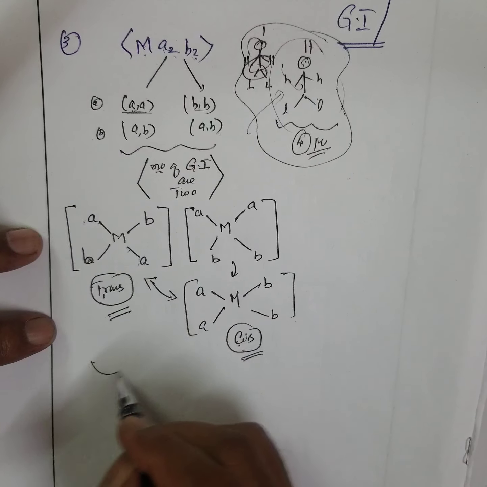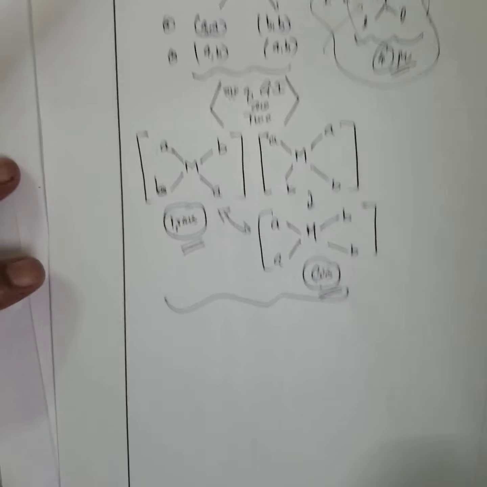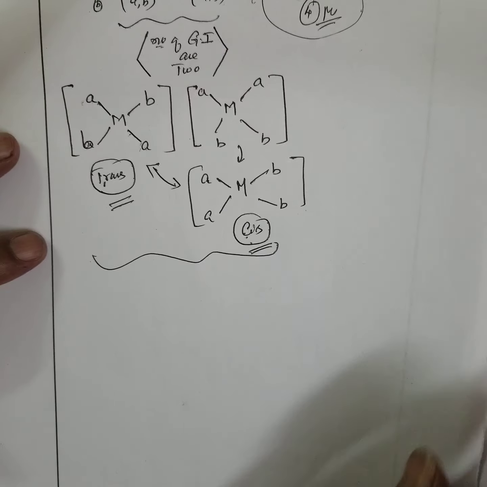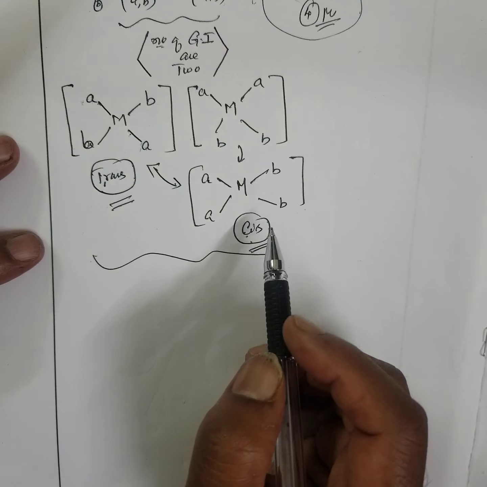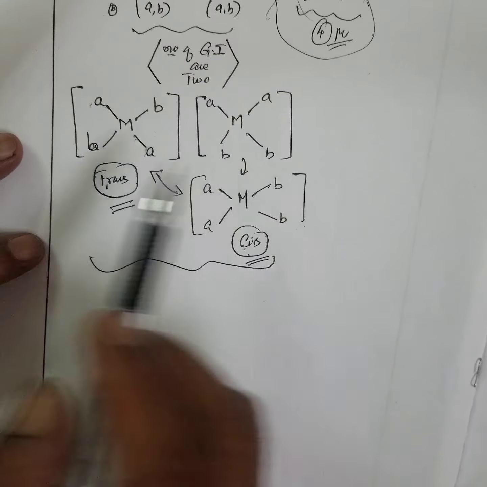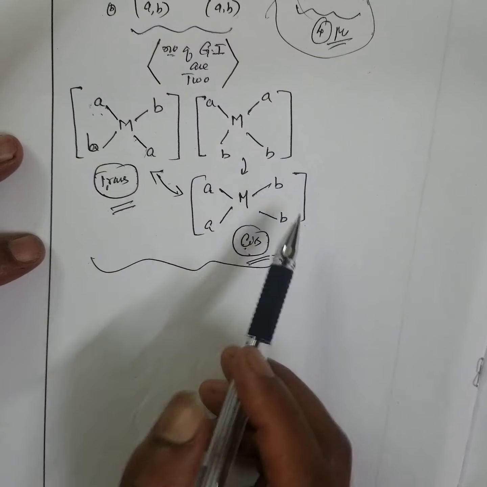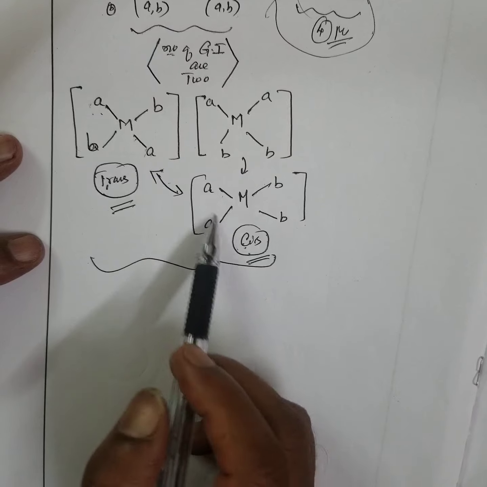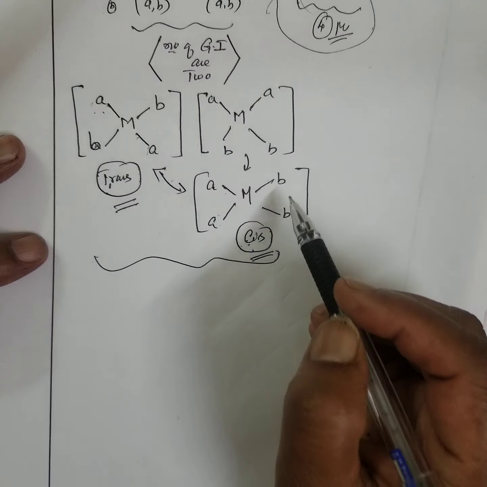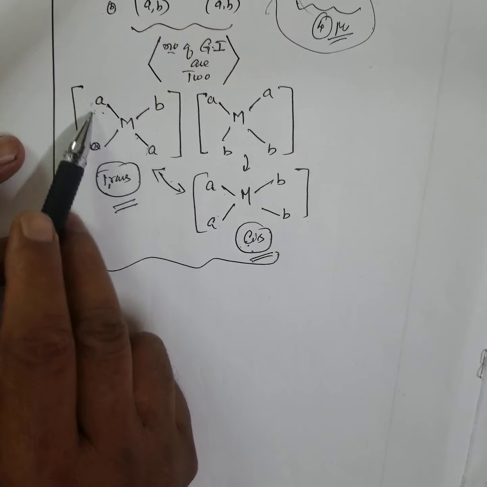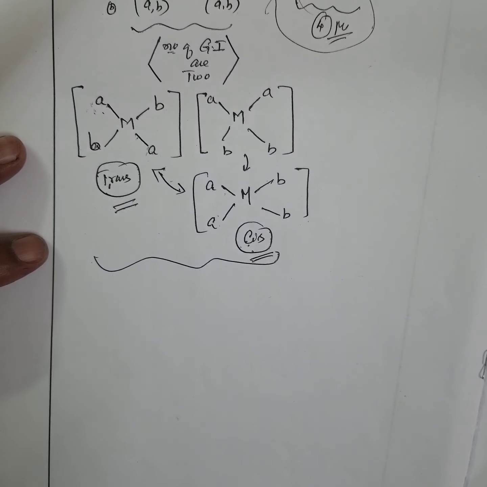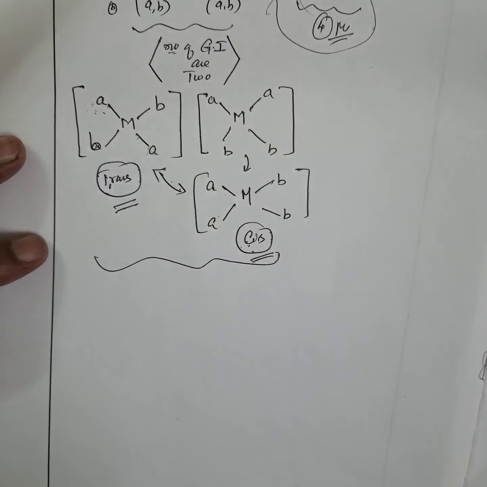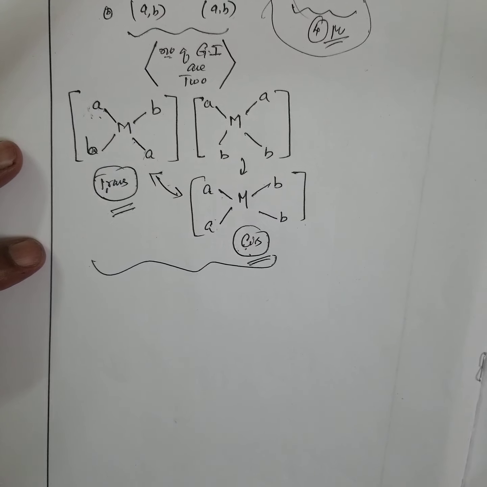In first year PUC you learned what cis and trans are. Cis is the same side, and trans is the opposite side, vertically opposite. So there are 2 geometrical isomers possible.